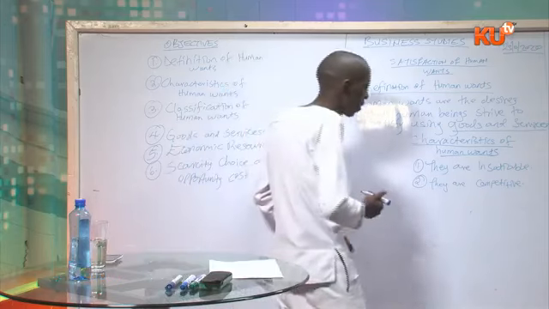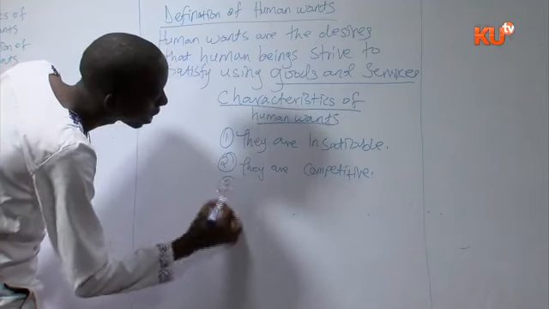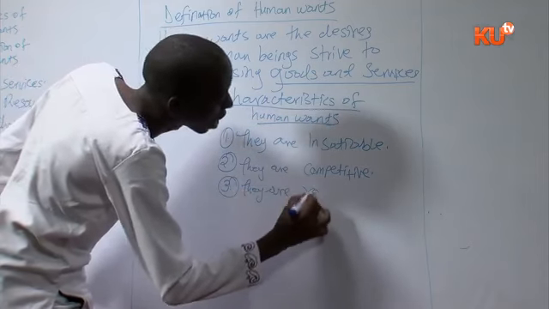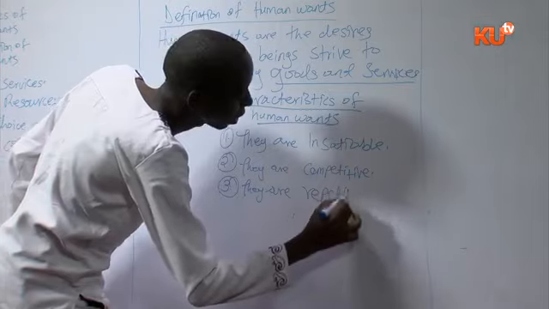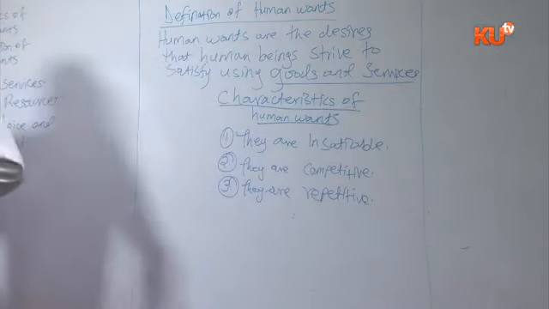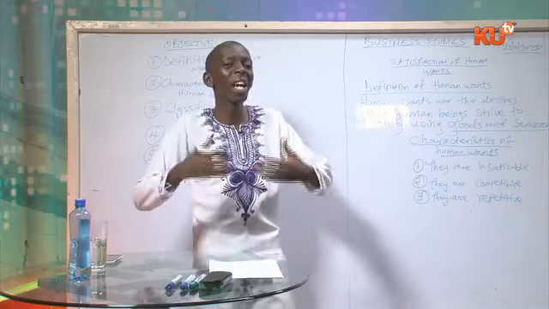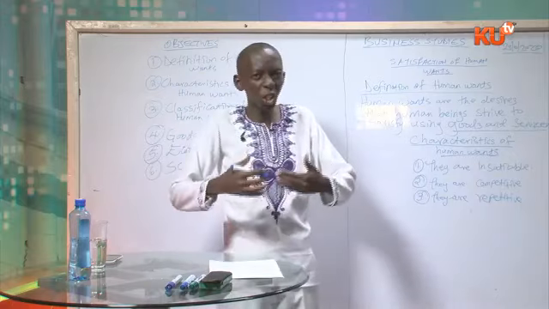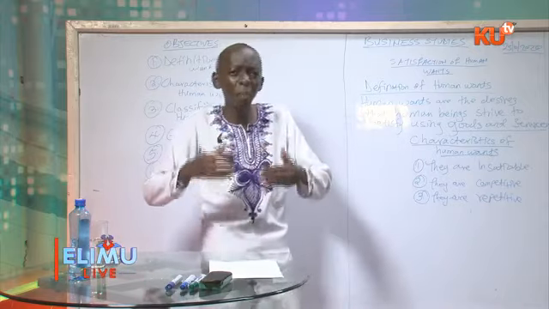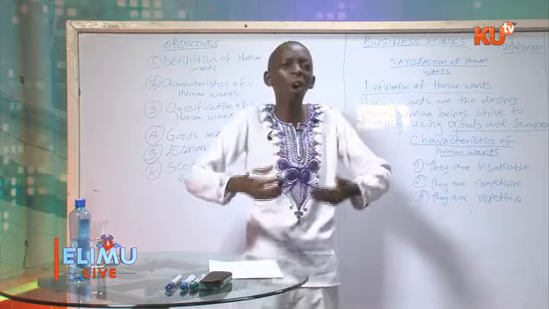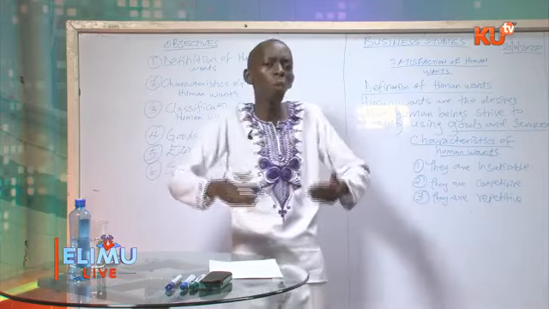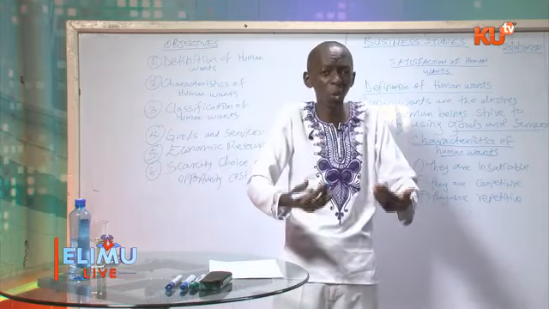The other characteristic of human wants is that they are repetitive. Human wants are repetitive or recurrent. This means that human wants keep on coming back. They keep on repeating themselves. You will wear clothes today, tomorrow you'll also need some clothes.